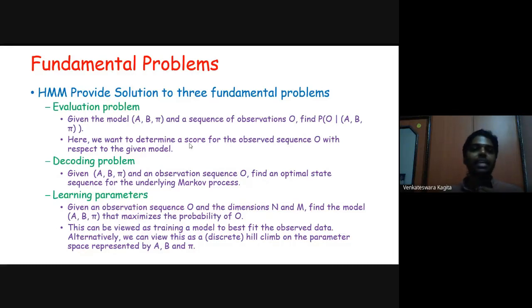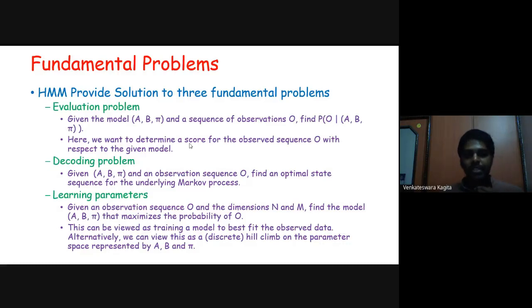To determine that, there are various algorithms, the Viterbi algorithm is also there. The brute force way of doing it is, for each and every possible sequence, you compute the likelihood and determine the best sequence out of that. But to avoid unnecessary computations, there is a dynamic programming approach which was designed to compute this optimal state sequence without having to compute the likelihood of all the possible state sequences. And the third problem is learning parameters.